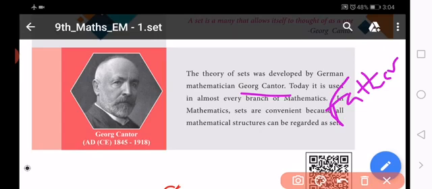And the next one, definition of set. So what is the definition of set? Before we go into the definition, we need to know some keywords, that is called object. Object is nothing but, in our daily life we use many living and non-living things. These are all objects.